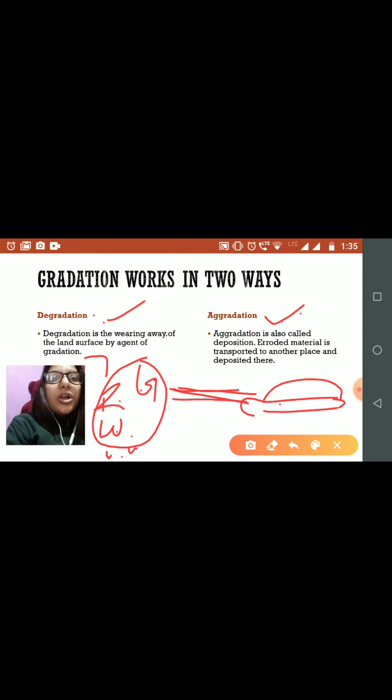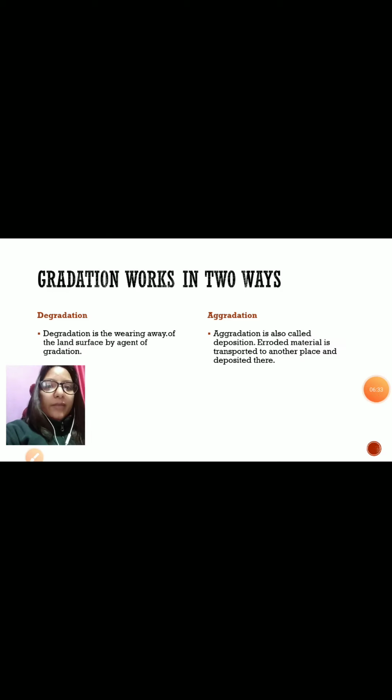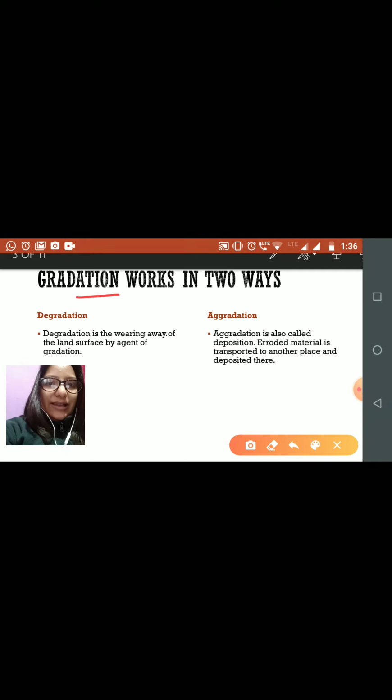So how does gradation work? Gradation works in two ways: one is degradation and the other is aggradation. Is that clear? One important thing here: the wearing away, the removal of weathered particles by the agents of gradation like river, wind and water, is also known as erosion.